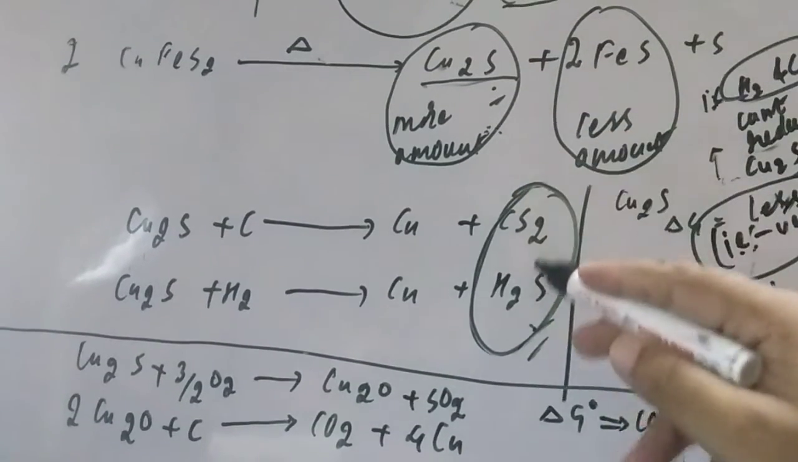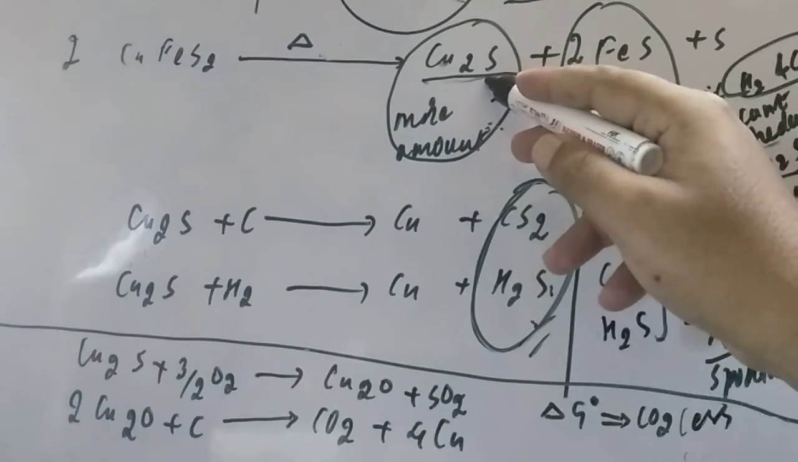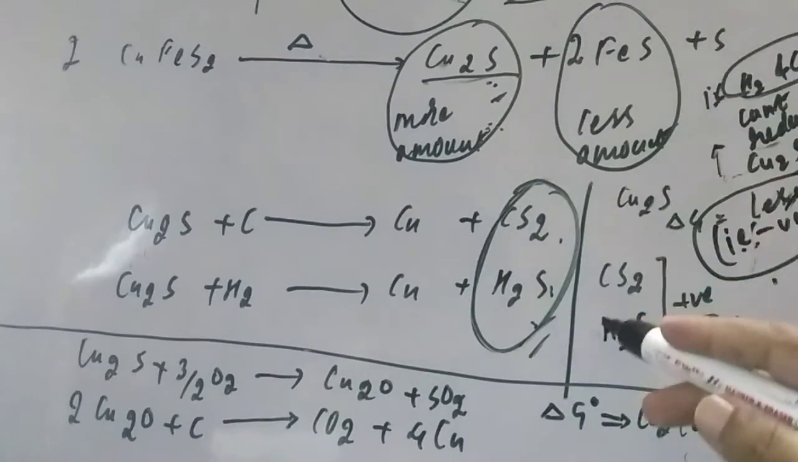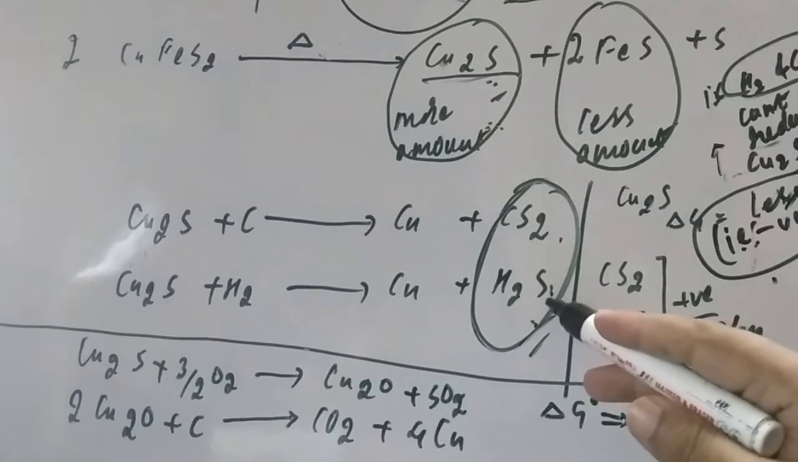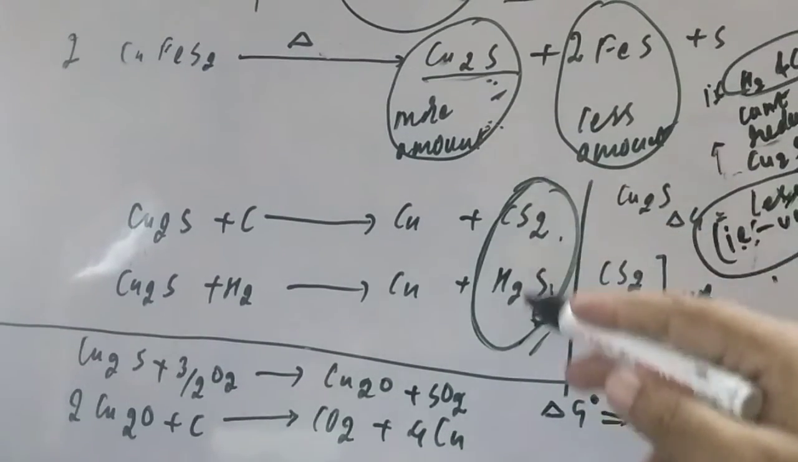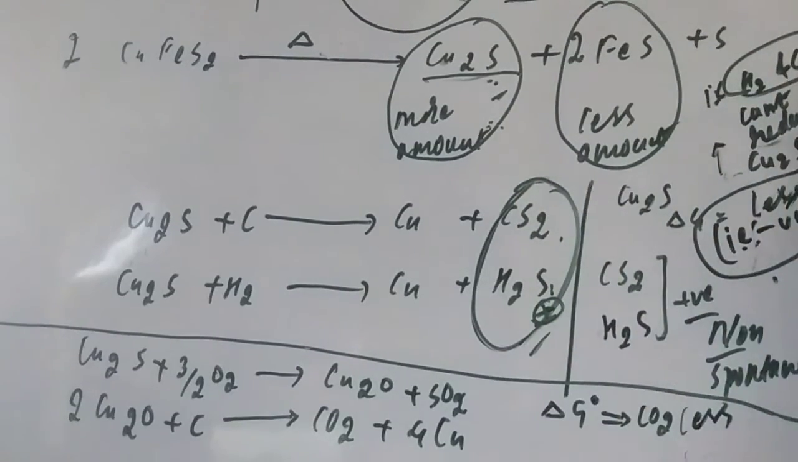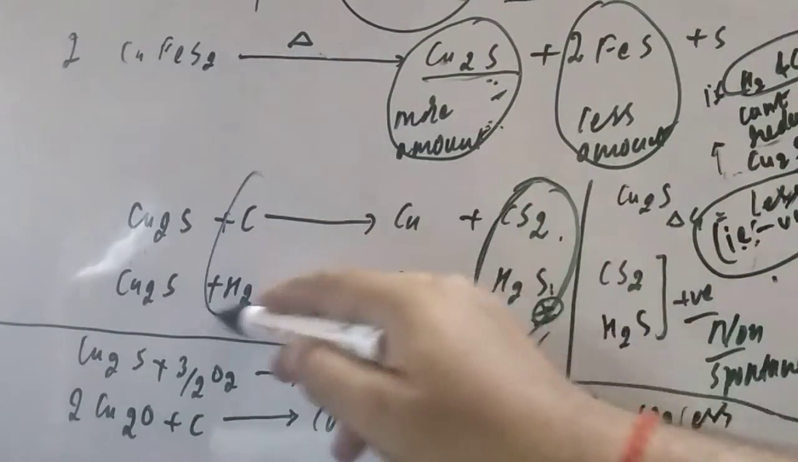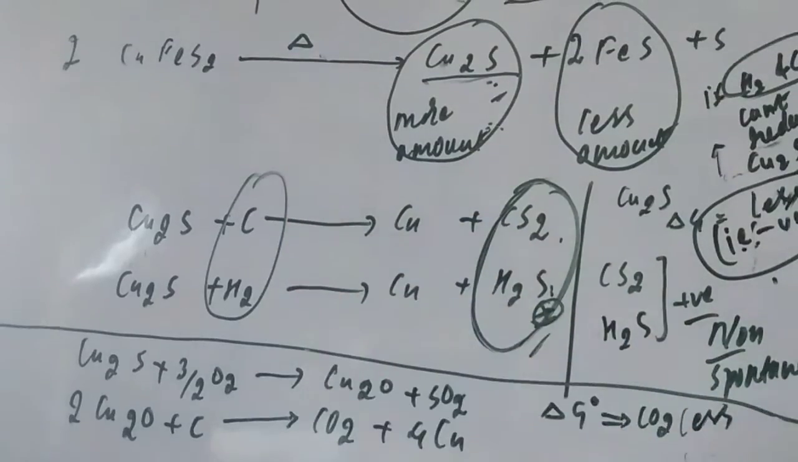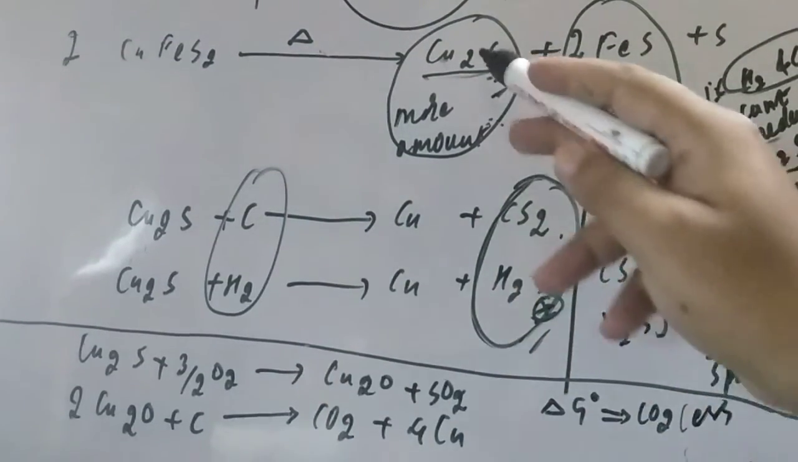If it is more negative, student, then it can reduce them. But what they are saying, this is already positive, not negative, so this reaction will not be feasible. So this cannot be reduced by hydrogen and carbon. Whether you use carbon or hydrogen, it cannot reduce Cu2S.